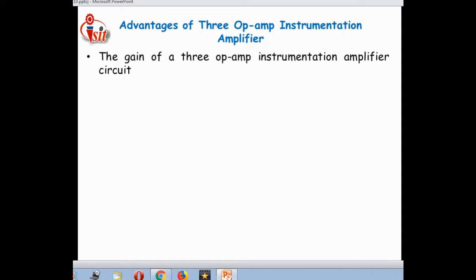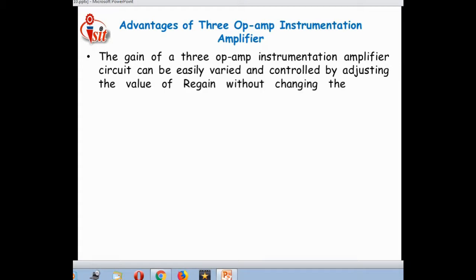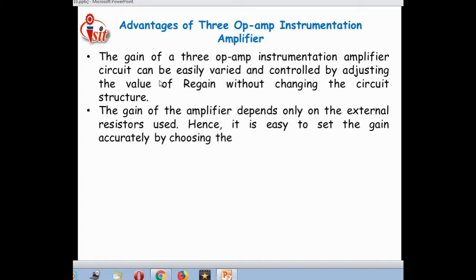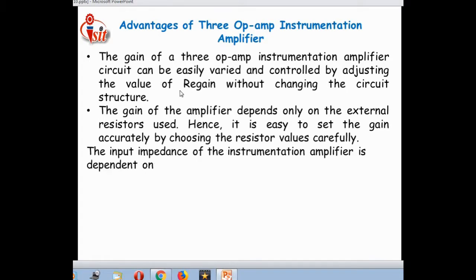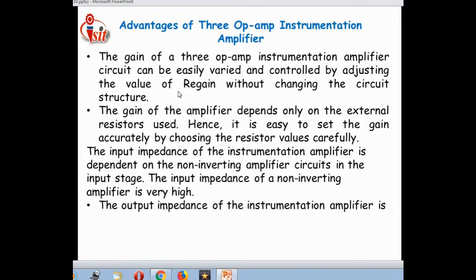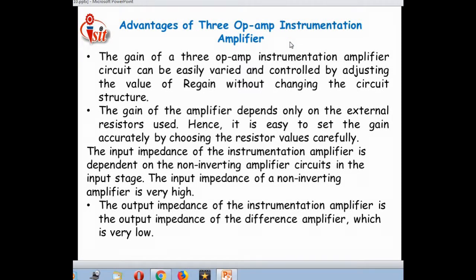Then there are some advantages of the 3 op-amp instrumentation amplifier. We are going to see them one by one. This is the first advantage: the gain of the 3 op-amp instrumentation amplifier circuit can be easily varied and controlled by adjusting the value of R gain without changing the circuit structure. That means the gain is adjusted without changing the structure. It can be easily adjusted.